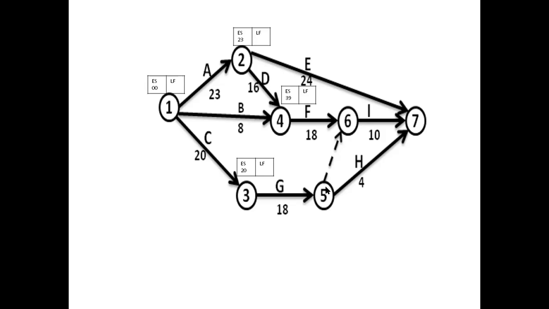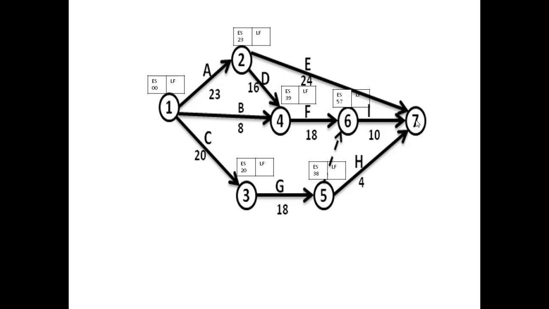Then for the fifth, 20 plus 18 will make it 38. So the earliest start time for the fifth event is 38. Then for the sixth, 39 plus 18 will make 57. And here 39 plus a dummy, which is 0, will make 39. Sorry, 38. So the earliest start time for the sixth event is 39 plus 18, that is 57.